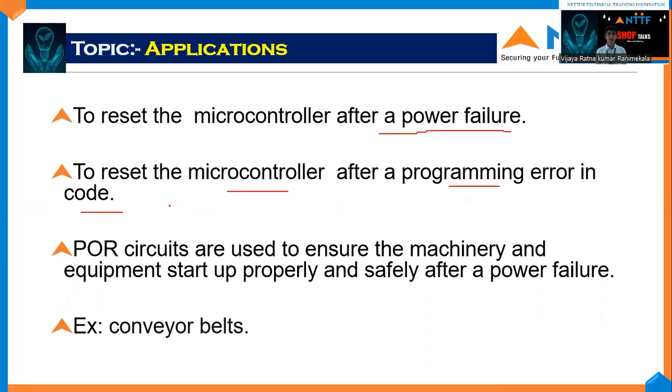POR reset circuits are used to ensure machineries and equipment start up properly and safely after a power failure. When there is a power failure, the machine may be damaged or some noises will be there. In this process, the reset pin will be used and it will start up the machineries in a normal state and proper way. Example, a conveyor belt. Let's see a small video.